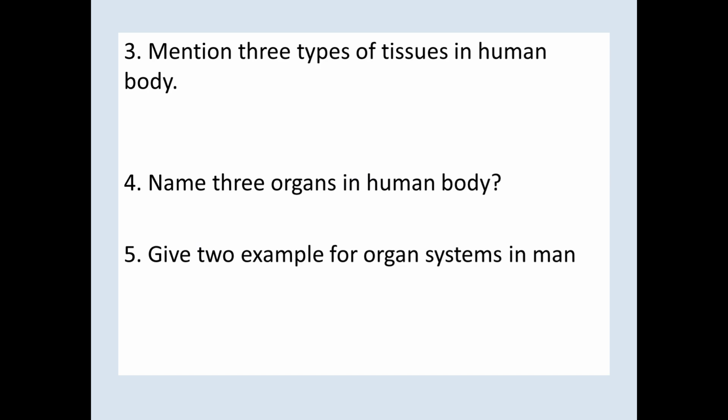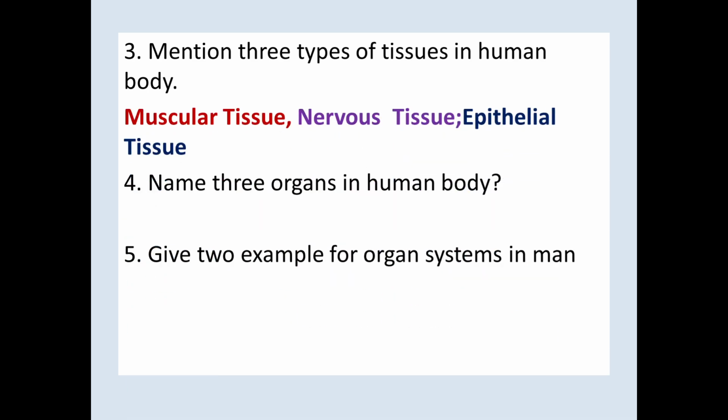Question number 3. Mention 3 types of tissues in the human body. There are various kinds of tissues in both animals and plants. Mention 3 types of tissues in the human body. Muscular tissue, nervous tissue, epithelial tissue, connective tissue. These are kinds of tissues found in your body.